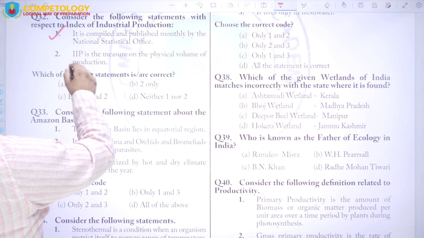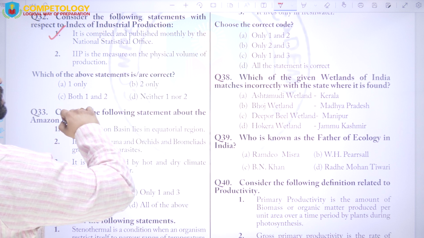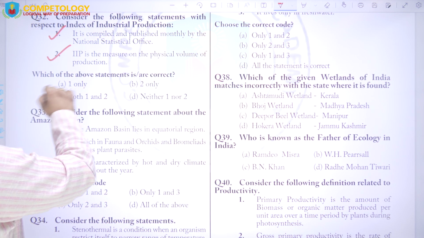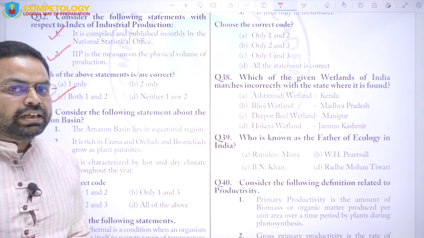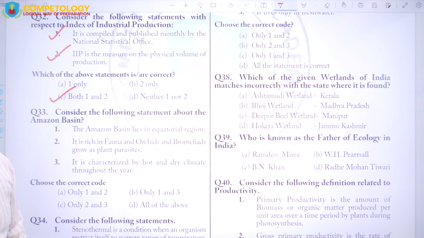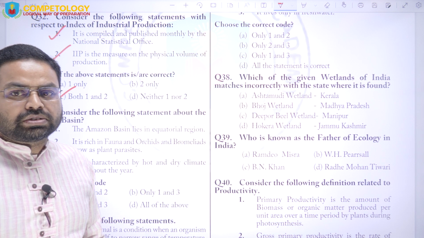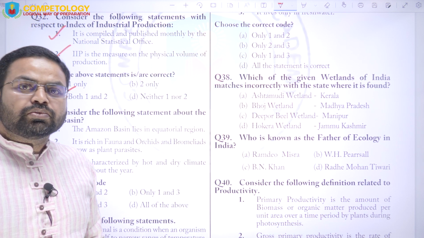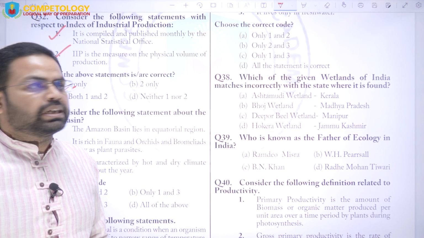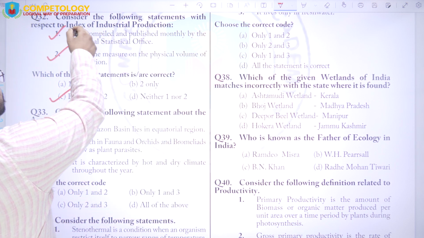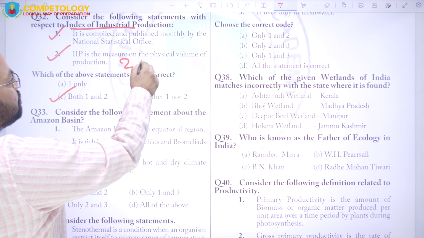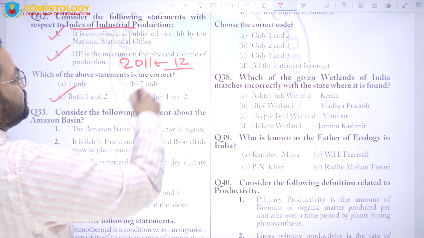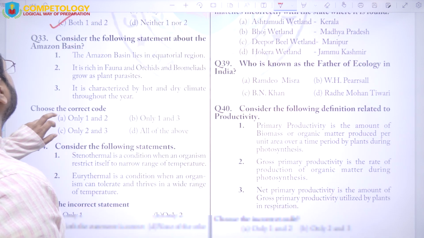Correct statement. IIP is the measure on the physical volume of the production. This is also correct statement. So see, both 1 and 2 are correct. And here the NSSO is currently using the base year as 2011-12 for measuring the IIP, Index of Industrial Production, right? So keep in mind 2011-12 is the current base year. They will change it later on.